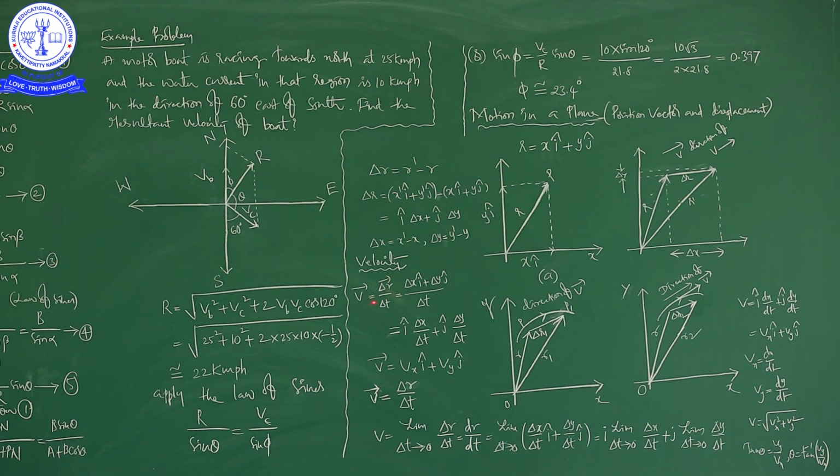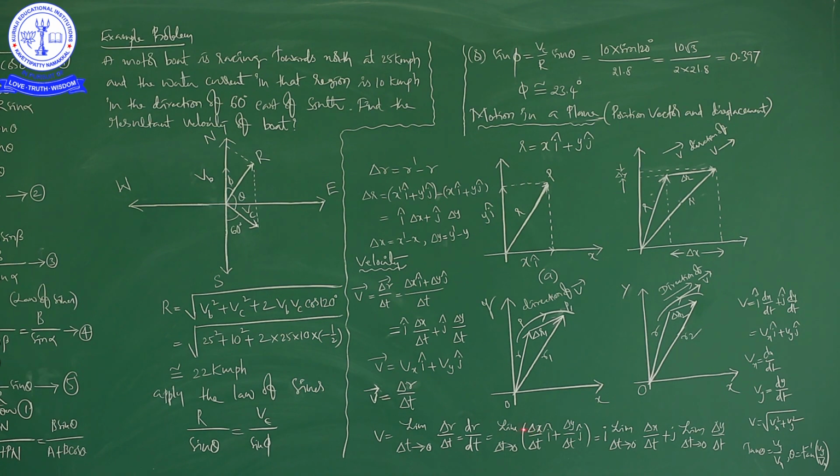The same thing that we have written is repeated here, and that you can write with limit delta t tends to 0. What is the difference between these two? Displacement is a function of time. If you apply the limit as time tends to 0, then the displacement will be small. So, it indicates the bigger displacement value here, and the smaller displacement value there, right.